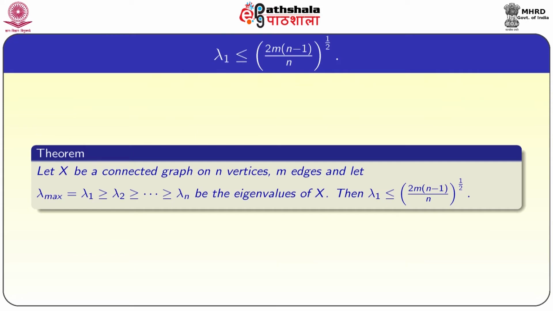Now, we will give another bound for the maximum eigenvalue of the graph. Here we are going to show that lambda 1 is less than or equal to (2m into (n minus 1) by n) power 1 by 2, where m is the number of edges and n is the number of vertices. Let X be a connected graph on n vertices, m edges. Let lambda max equal to lambda 1 greater than or equal to lambda 2 and so on lambda n be the eigenvalues of X. Then lambda 1 is less than or equal to (2m into (n minus 1) by n) whole power 1 by 2.